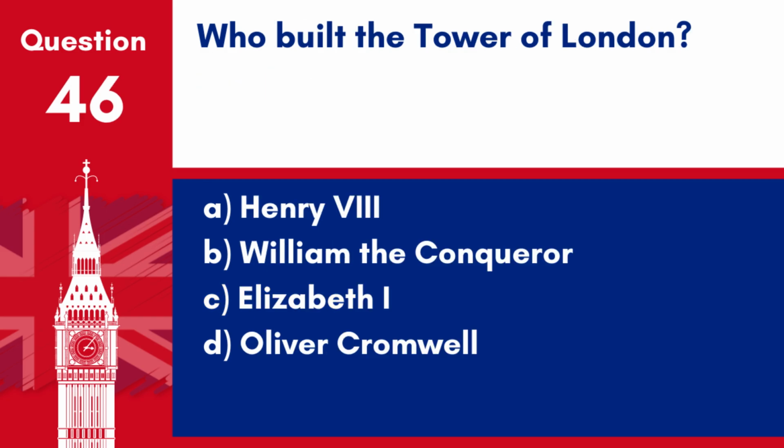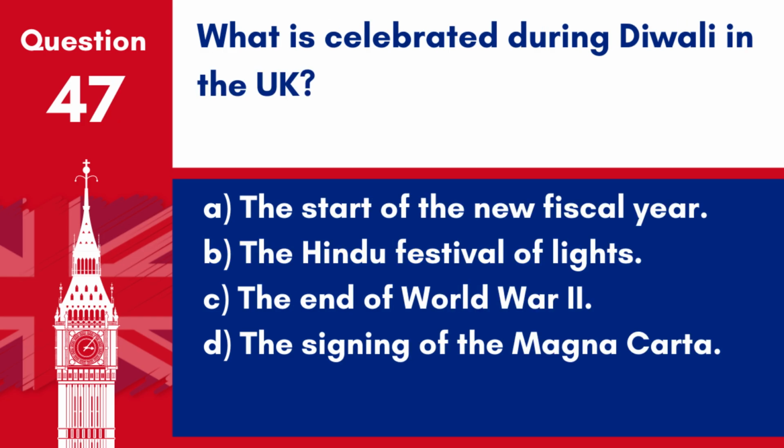Question 46. Who built the Tower of London? A. Henry VIII. B. William the Conqueror. C. Elizabeth I. D. Oliver Cromwell. Answer: B. William the Conqueror. The Tower of London was initiated by William the Conqueror in the early 1070s as part of the Norman conquest of England.